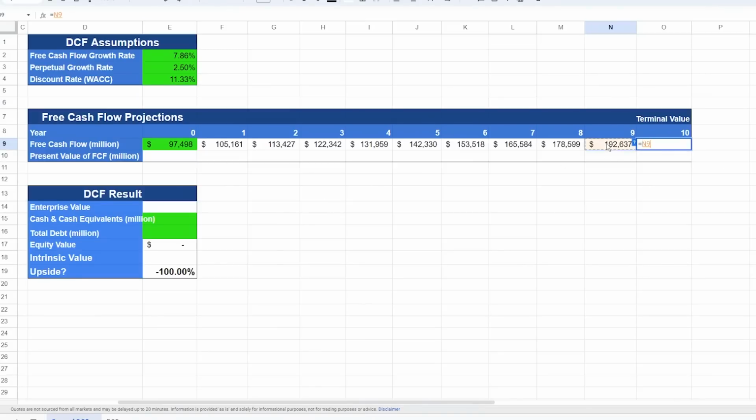The formula for terminal value is the last free cash flow multiplied by 1 plus perpetual growth rate, divided by discount rate minus perpetual growth rate. And we end up with this number.